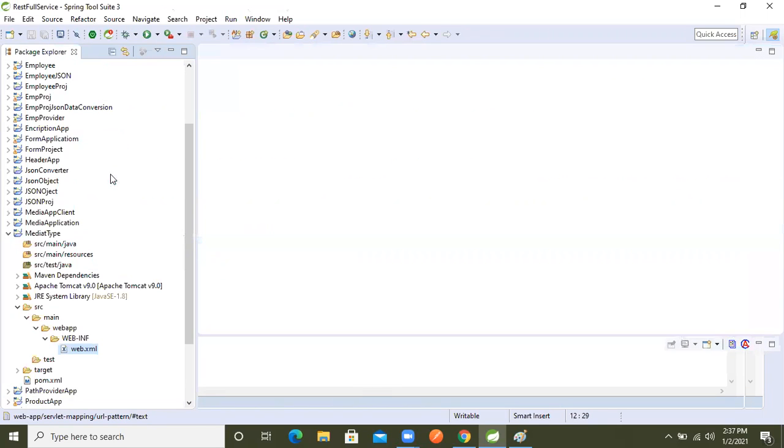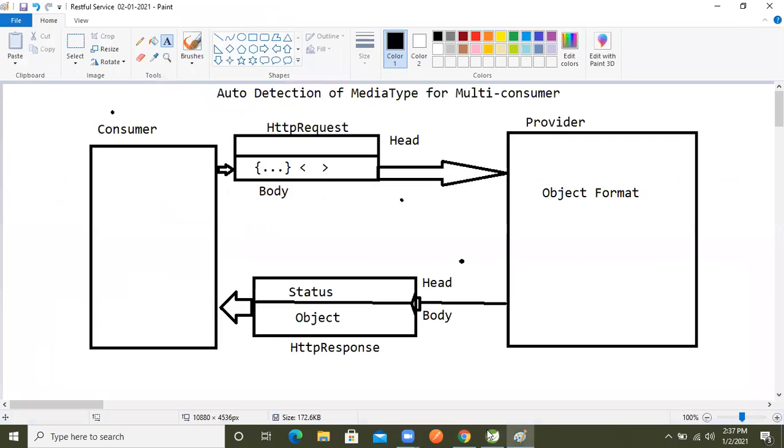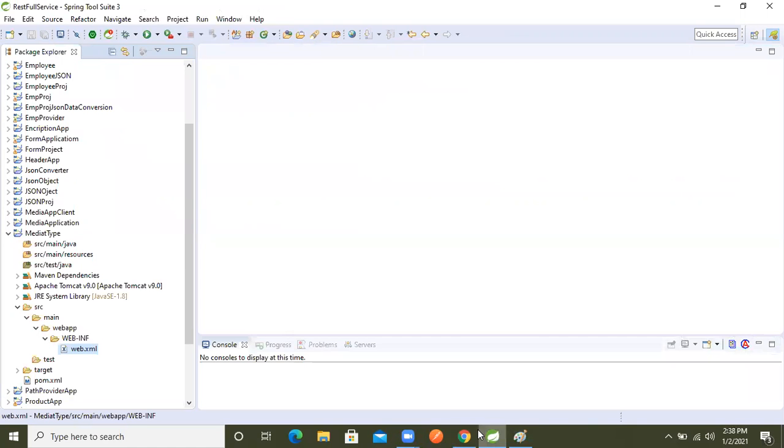So now let's develop it. Let's implement our diagram, whatever we understood diagrammatically, and we will see, as expected, how we understood this diagram, whether our provider is behaving based on this diagram or not. I already implemented whatever things we needed, we completed that. So now let's develop our own API, right?